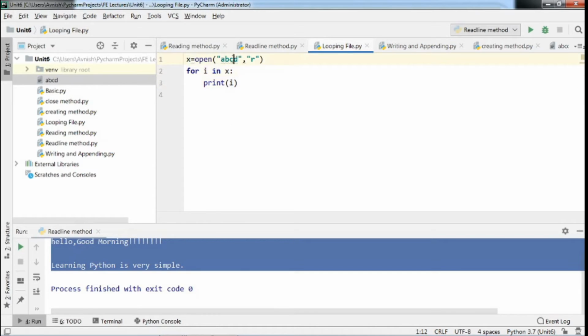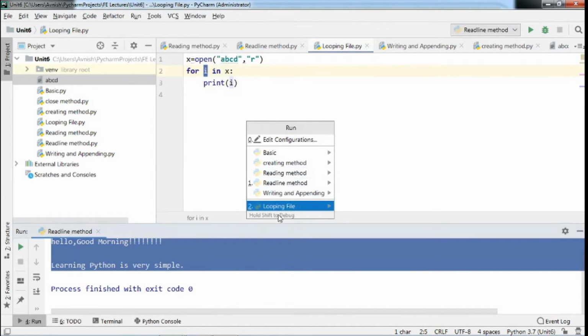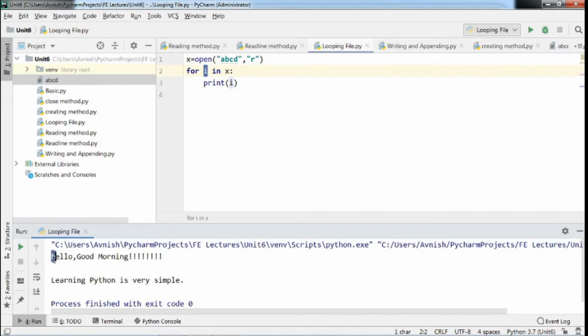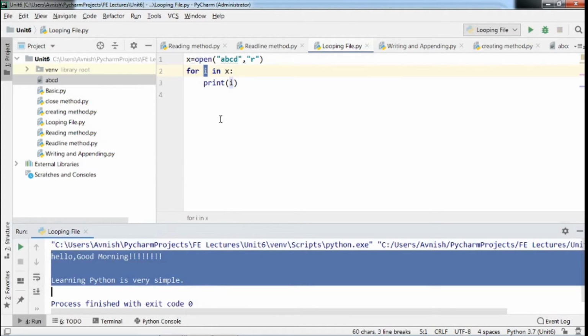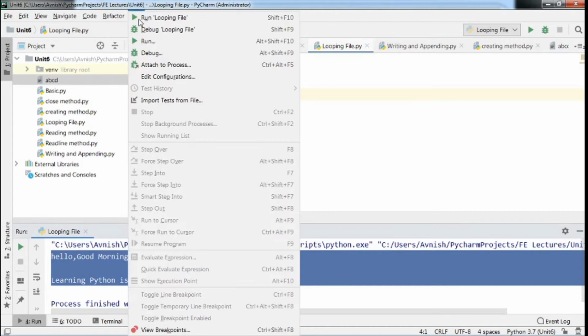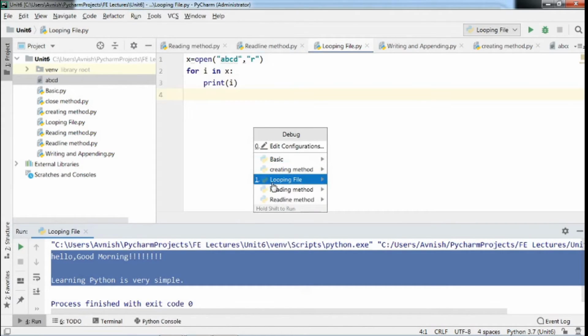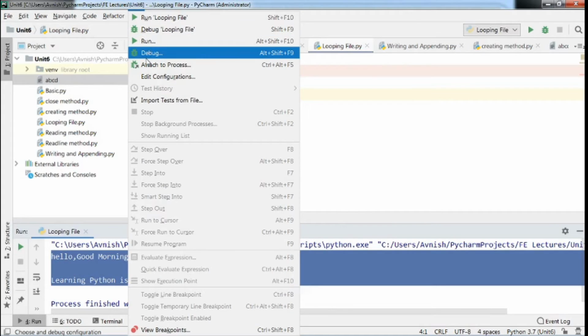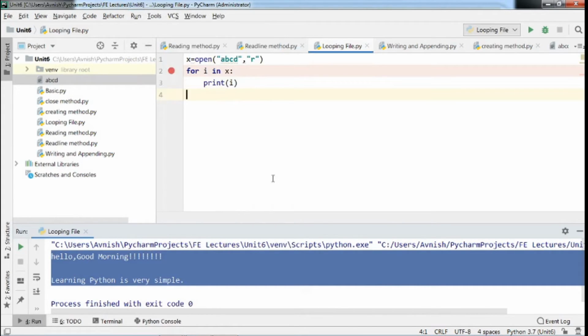Now here there are two lines in this file. Therefore, the value of I will iterate two times. That means, first of all, we will see this execution so that we will understand more clearly. Here all the content is displayed by using this for loop statement. If you execute this code in debugging mode, we will see each iteration. So we will give the breakpoint here so that we can observe its output.